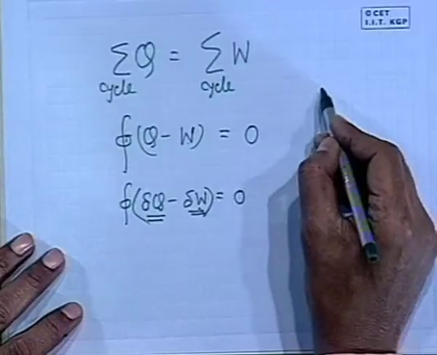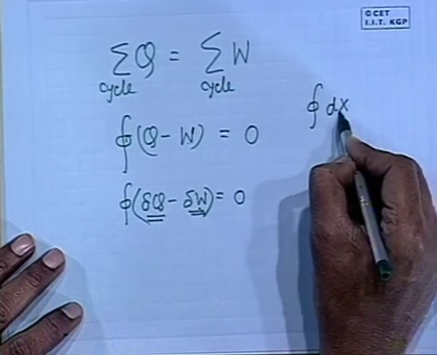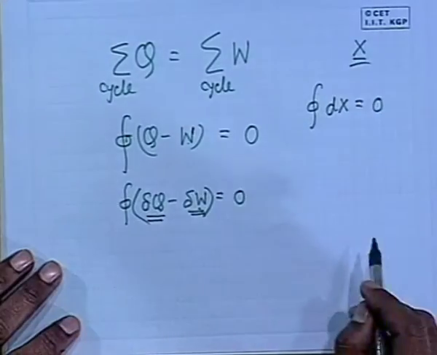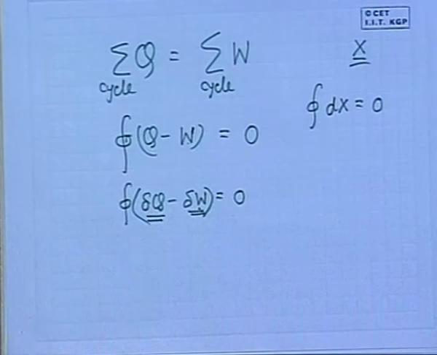So the cyclic integral of dx is 0, where x is any point function, a property of a system. Physical sense also tells us that in a cycle the property change has to be 0, because the system comes back to its initial state, so all properties are regained to their initial values.